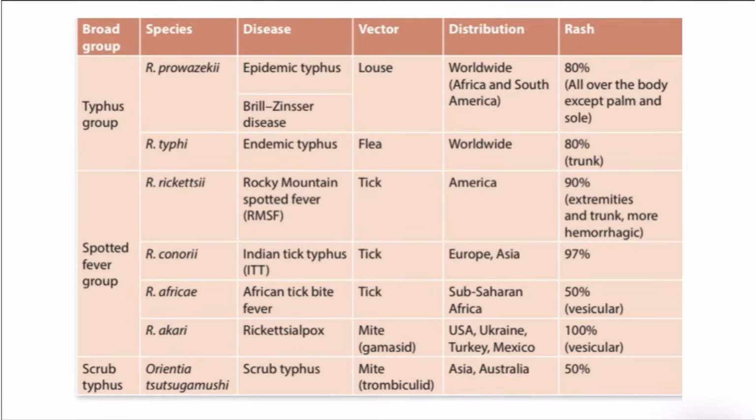Now let's study about this table. This table is very important. The groups of rickettsia: the first one is typhus group, the second one is spotted fever group, and the third one is scrub typhus. In typhus group, the species are Rickettsia prowazekii and Rickettsia typhi. These two are very important species, and the disease caused by Rickettsia prowazekii is epidemic typhus and Brill-Zinsser disease, and the vector here is lice. And the rashes are found all over the body except for palm and sole. So the points we have to remember here is the epidemic typhus is caused by Rickettsia prowazekii and the vector is lice, and the rashes are found all over the body except palm and sole.